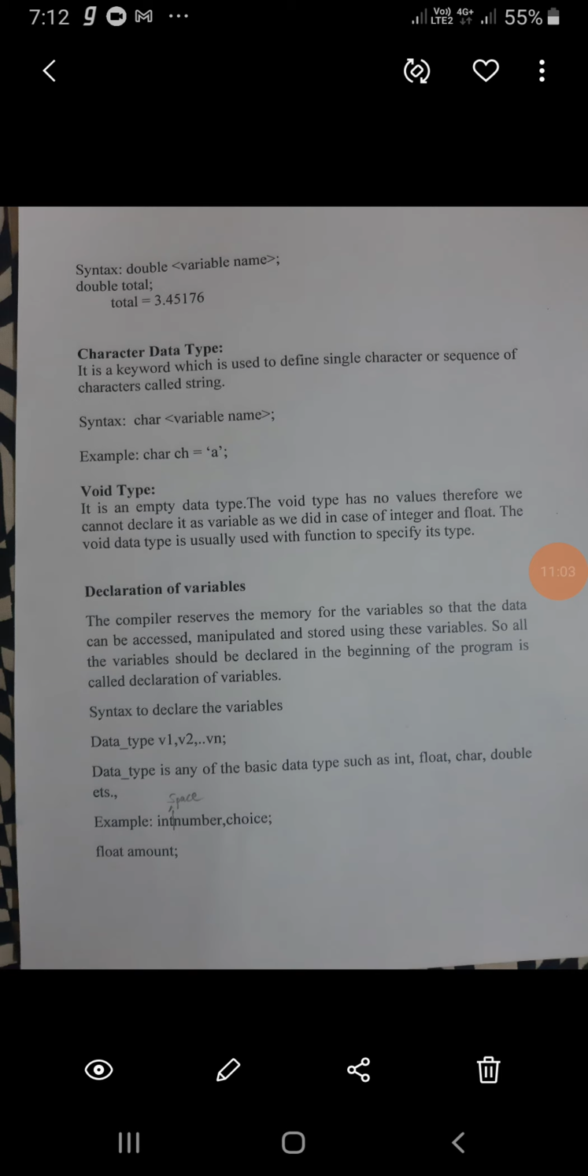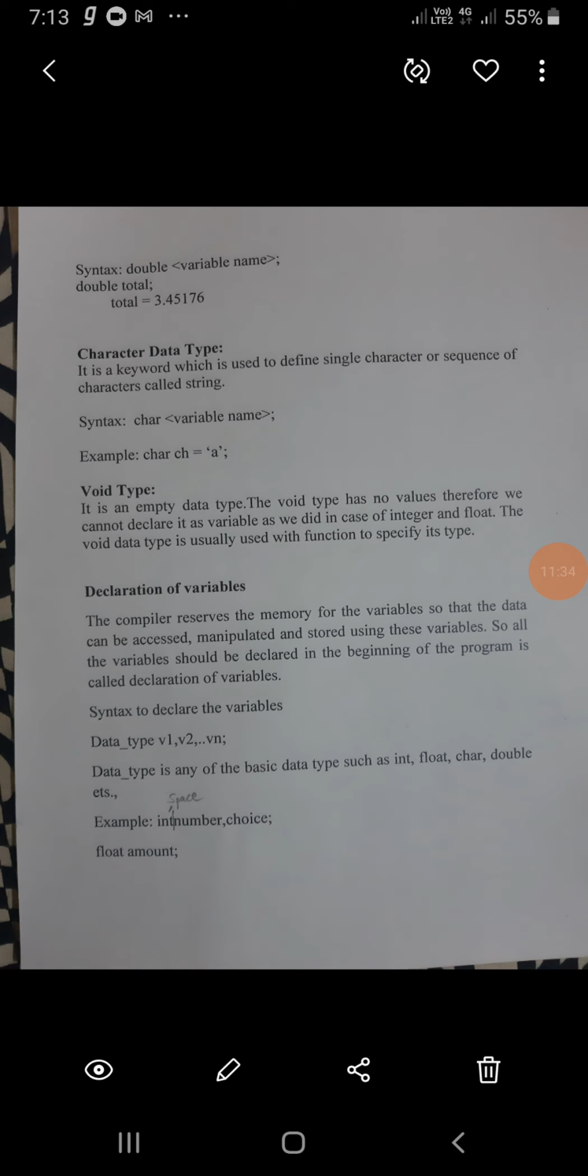The compiler reserves the memory for the variable. Why does the compiler have to reserve it? The compiler translates high level language to machine level language. The compiler is a translator. So it reserves memory for the variable so that the data can be accessed, manipulated, and stored using this variable. We can use the data, access it, manipulate it, store it, anything we can do.